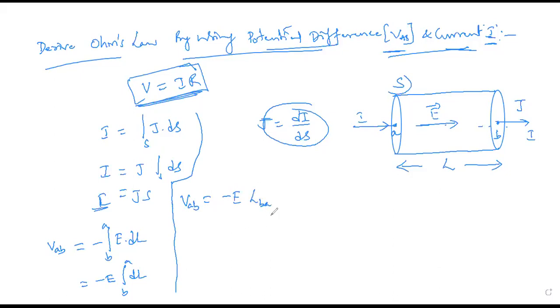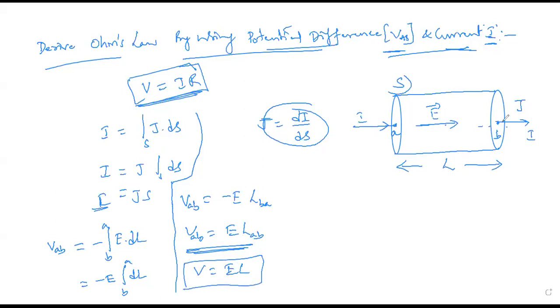If I change the limits, I can also write V_AB equal to E L. We can replace, no problem. Then the total potential difference we got is V is equal to E into L. So generally we can write V is equal to E L for this cylinder of length L.